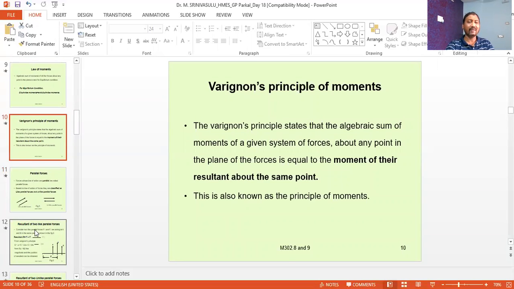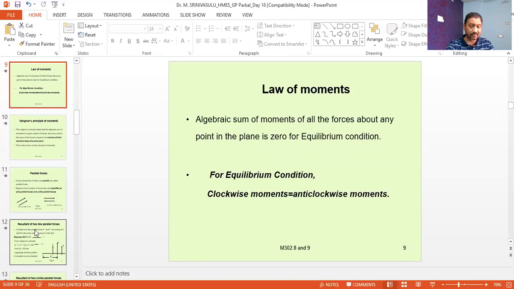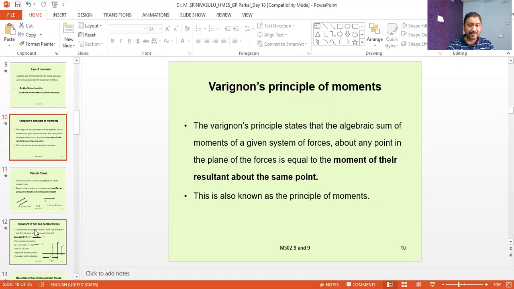Now, with the help of the law of moments and the principle of moments, we are going to solve some problems where forces are applied or a resultant is acting, or in some cases the body is maintained in the equilibrium condition. For example, if the body is maintained in the static condition, that is at the equilibrium condition, the resultant is equal to 0.